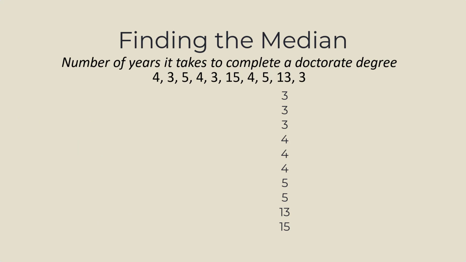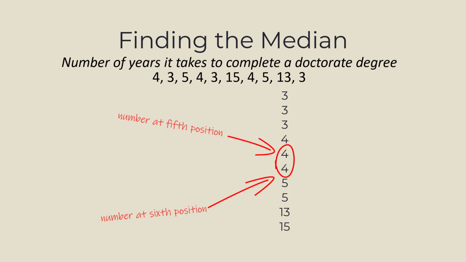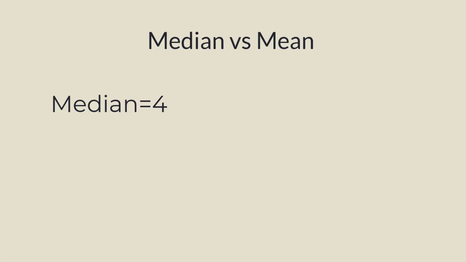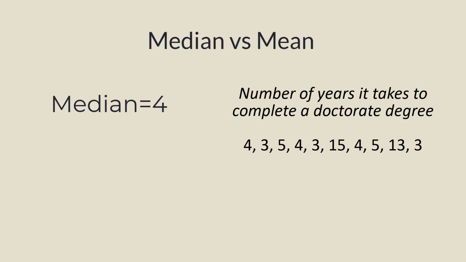Returning to our data, we use the formula and see that the location of the median is 5.5, or between the 5th and 6th value in our rank ordered data. In our example, the number 4 happens to be at both the 5th and 6th spot. Given that our n is even, we add 4 plus 4 and divide by 2, resulting in our median of 4. Notice that the median provided a value more reflective of the number of years it took. This is because, unlike the mean, the median is not influenced by outliers.